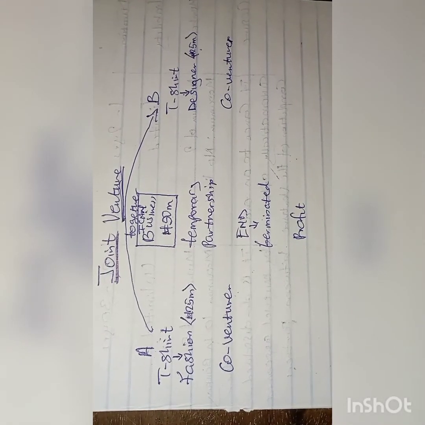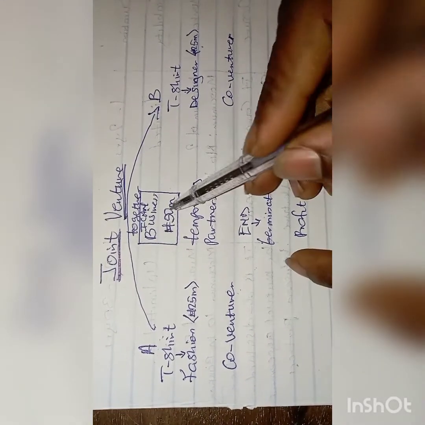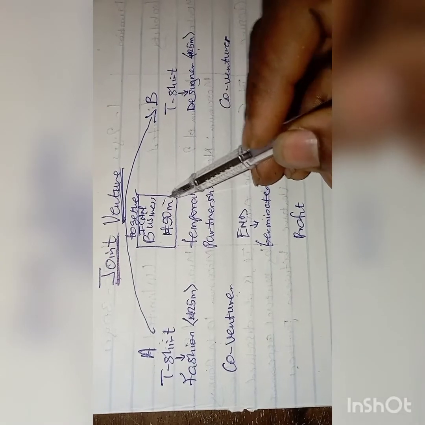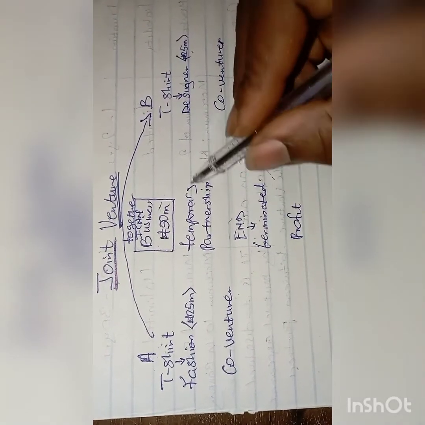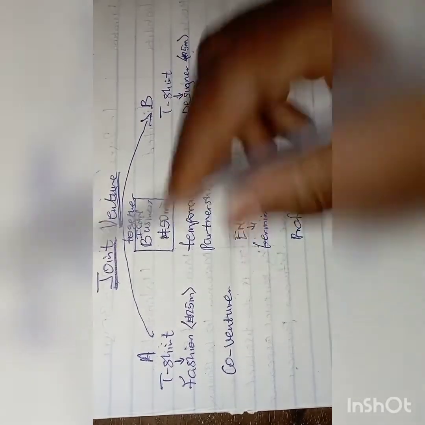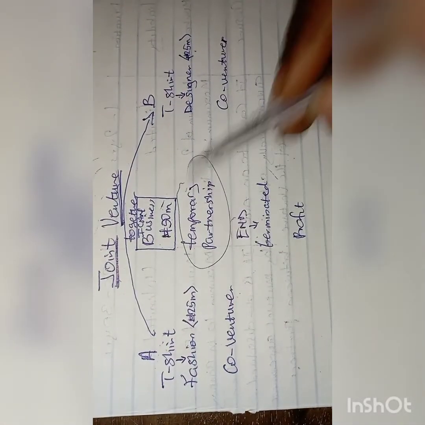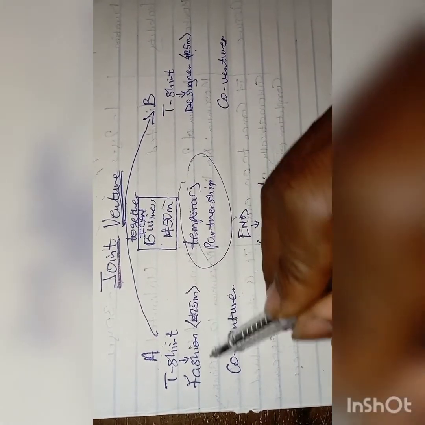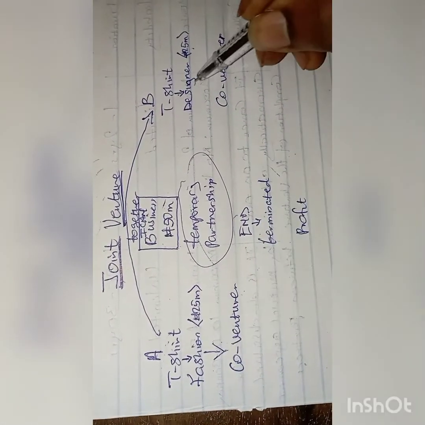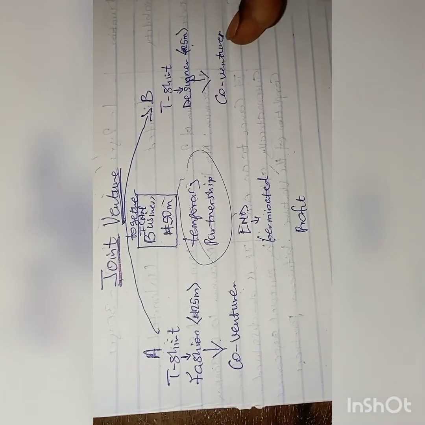So business A can meet business B so that they can put their capital together to meet up with that target. And after that target, the business is going to come to an end, because a joint venture account is a temporal partnership. The parties involved are what we call co-venturers.